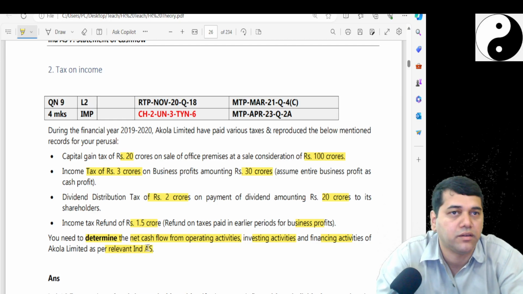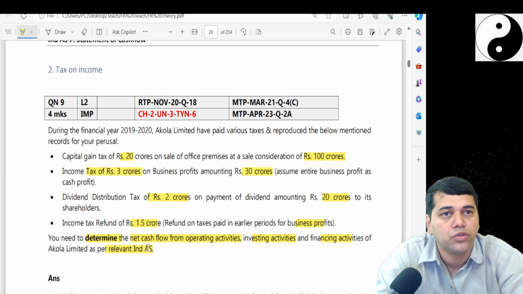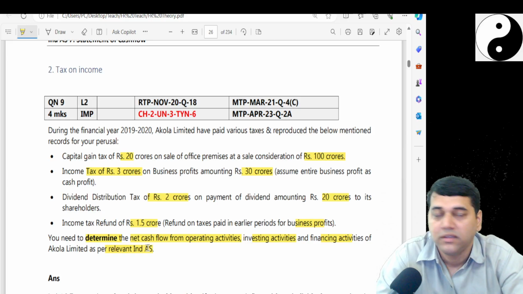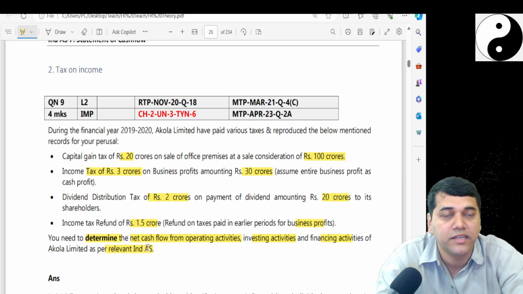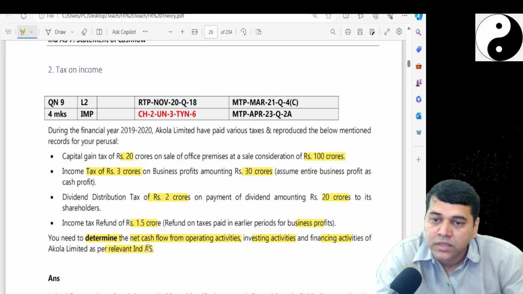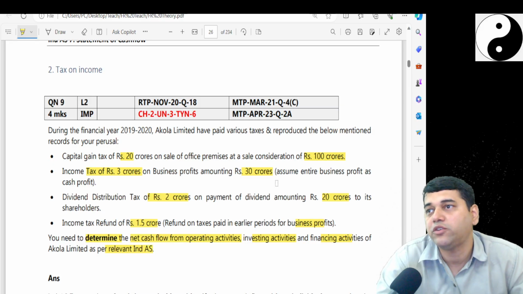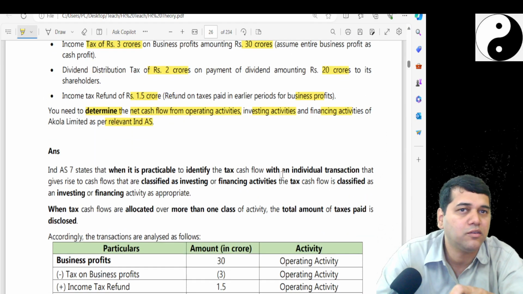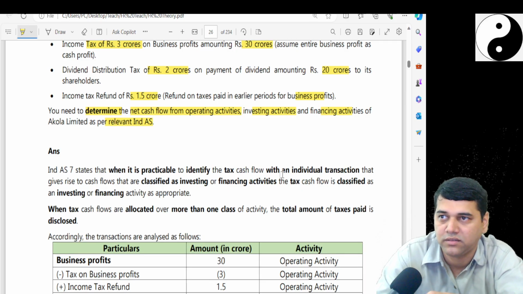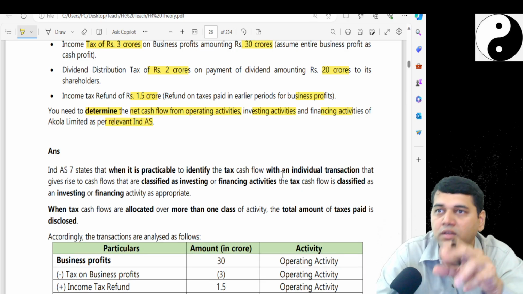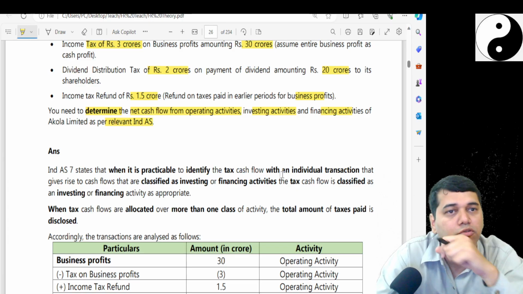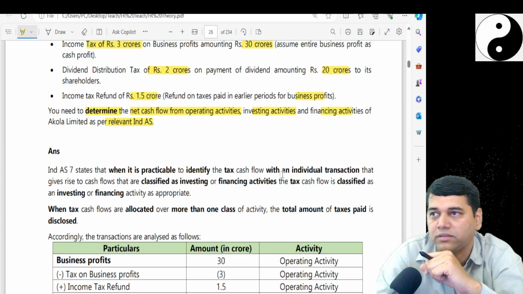Now tell me, what am I supposed to do here? Your total tax is total tax. In P&L you show it under taxes. That's why we add back in the indirect method or direct method, and we show only the respective taxes under respective heads. So before we proceed, in practical questions you don't have any applications like this. This is only one theory question they have given. In the worst case, if they twist the question and include this element in a practical question, you know how to address it.